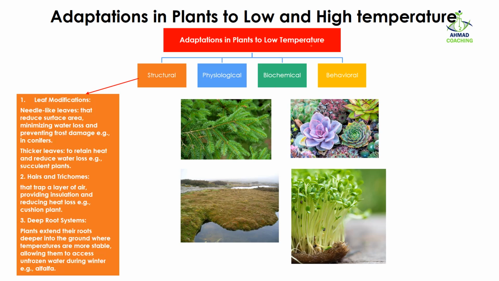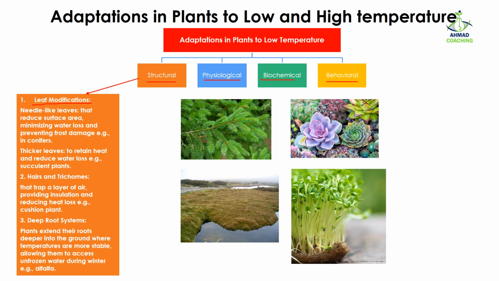There are 4 different types of adaptations which plants have developed to cope with low temperature: structural, physiological, biochemical, and behavioral. First of all, let's talk about structural adaptations. Structural adaptations mean that plants have changed their structure in ways we can see with our eyes. For example, the first adaptation to cope with low temperature is leaf modification.